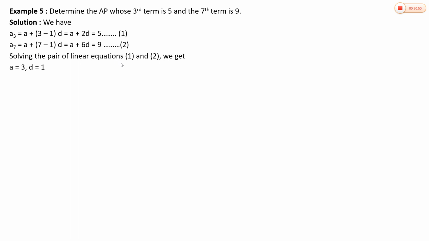Solving the pair of linear equations 1 and 2, we get the value of A as 3 and the value of D as 1. Once we know the value of A and D, we can find the AP. Hence the required AP is: first term A is 3, and the second term can be obtained by adding the common difference D to the first term. D is 1. So 3, 4, 5, 6, 7, and the sequence goes on. This is the solution.